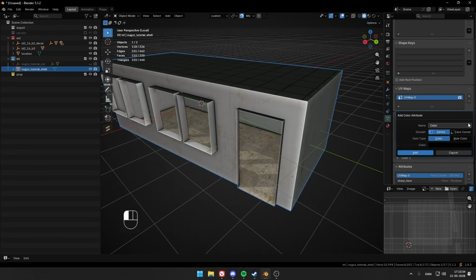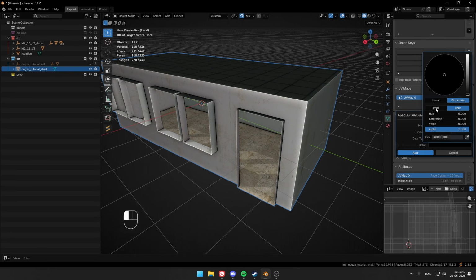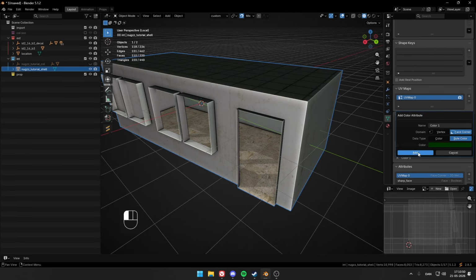So click plus, name it color 1, base corner, white corner, and in color, go ahead into RGB, and in green, name it 0.2. There you go. Go ahead and click add.